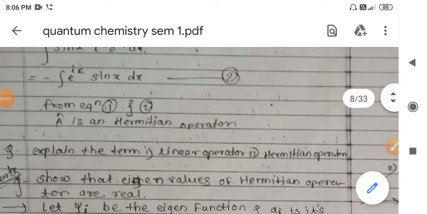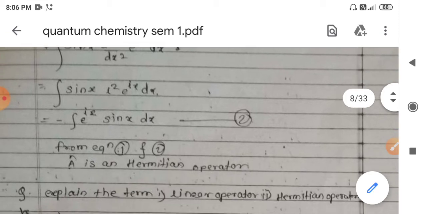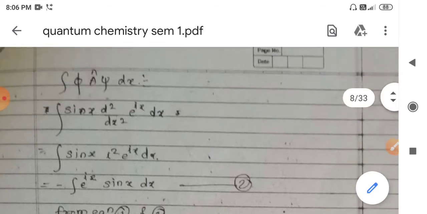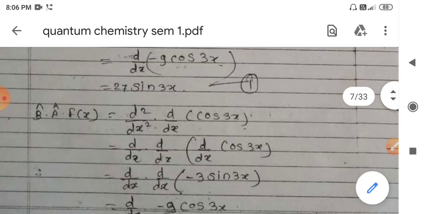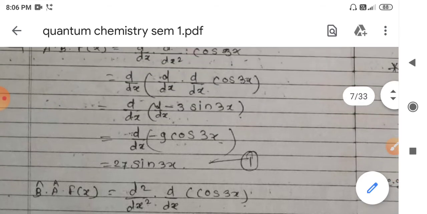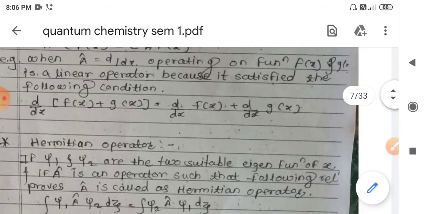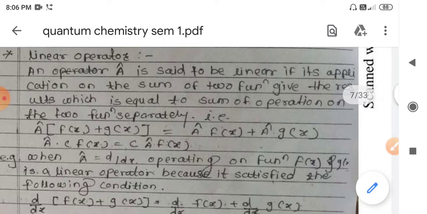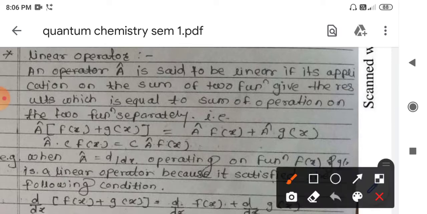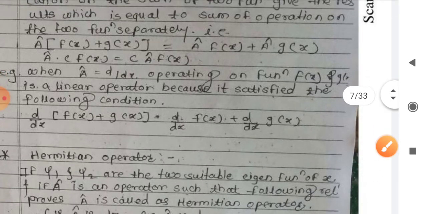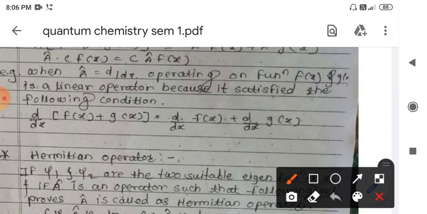Up to this lecture we have seen the conditions for acceptable operators. The operator should be linear, and the second condition is that the operator must be Hermitian.